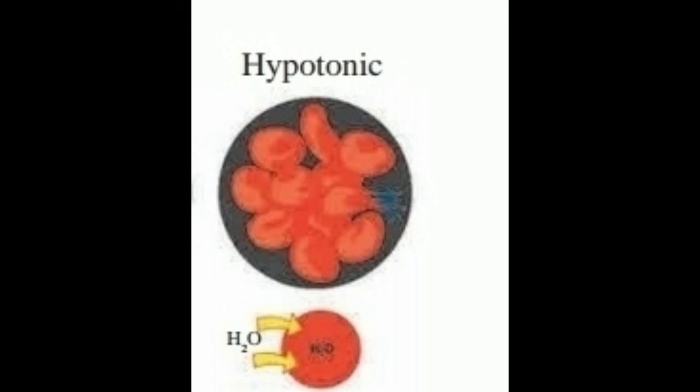RBCs are biconcave. So when water enters, see, this is the path of water which is shown by yellow arrows. So this RBC is fully swelled. This is because water enters into the RBC.